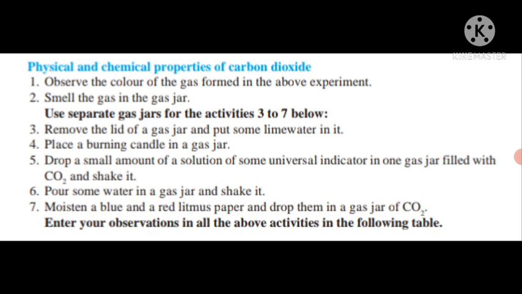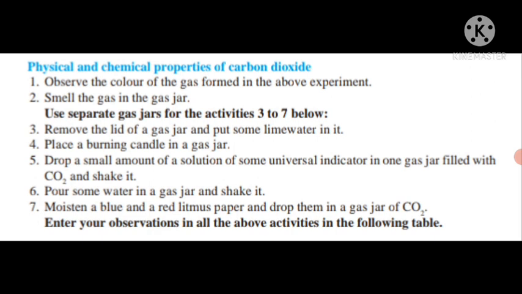Number 6, when we pour some water in the gas jar, water combines with carbon dioxide gas and we get H2CO3. Carbonic acid is formed. When we put a blue litmus paper into the gas jar, blue litmus paper turns red and red remains red. It means that carbon dioxide gas is acidic in nature. So these are the physical and chemical properties of carbon dioxide gas.